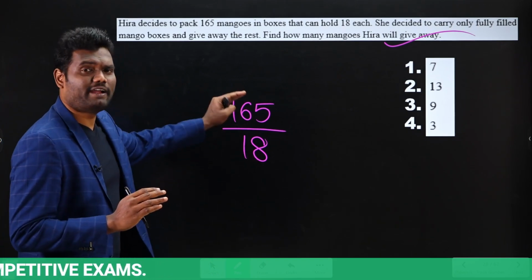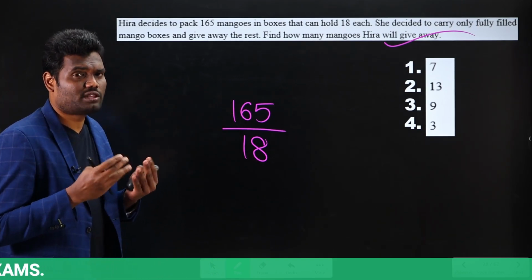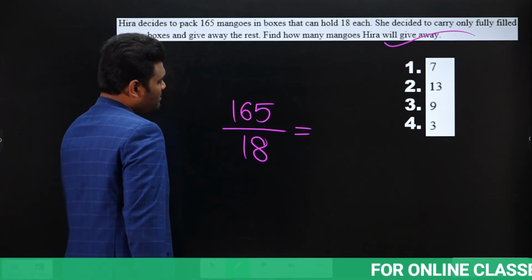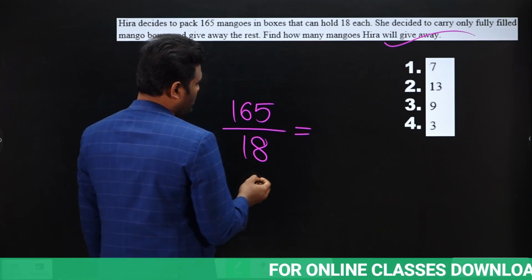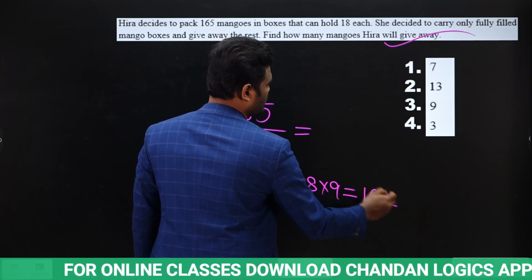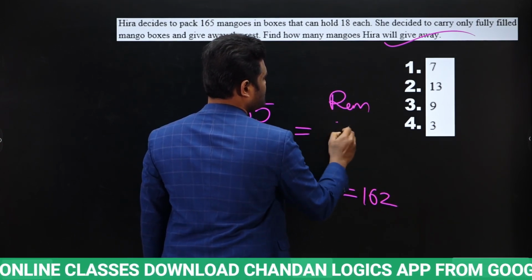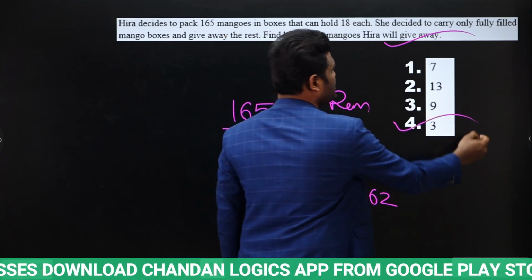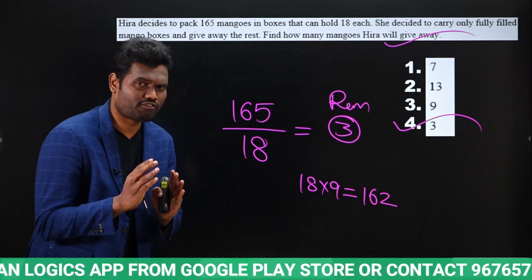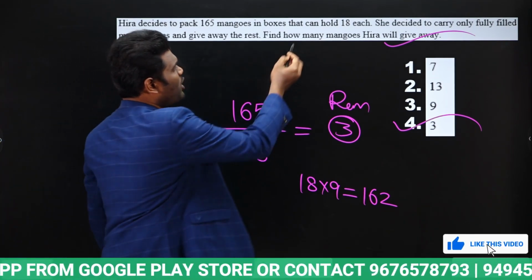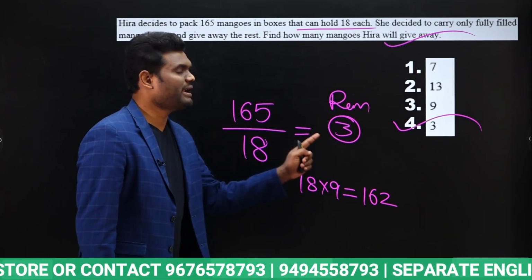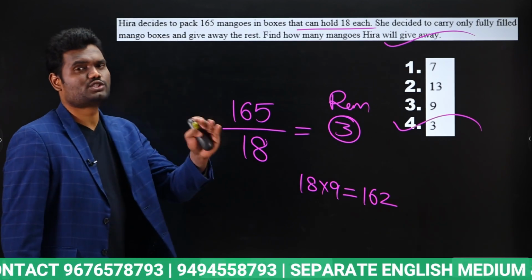Remaining means when I divide this, whatever the remainder I am left with, that is what she is going to leave. Yes or no? Now look here. 18, if you observe, 18 9 times, this is nothing but how much? 162, which means remainder is how much? 3. So this remaining 3 mangoes she is going to give away. Yes or no? Why means she is going to take them in terms of boxes. It is said each box is going to hold 18. So that is the reason 165 divided by 18, remainder is nothing but 3. So these 3 mangoes she is going to give away.